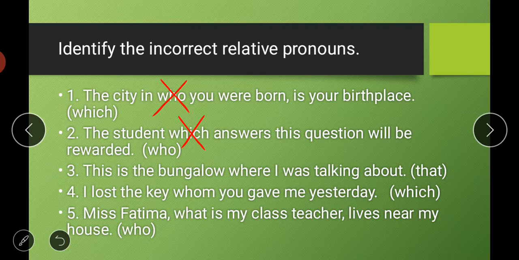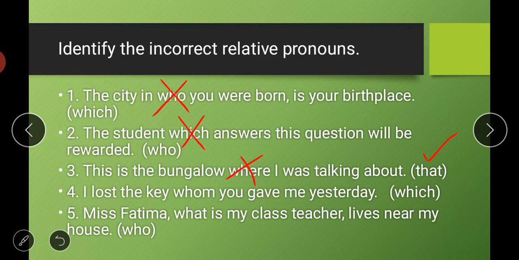Next is, this is the bungalow where I was talking about. So this is the bungalow, where is the incorrect relative pronoun, cross the word where, and the correct one is that. So this is the bungalow that I was talking about.